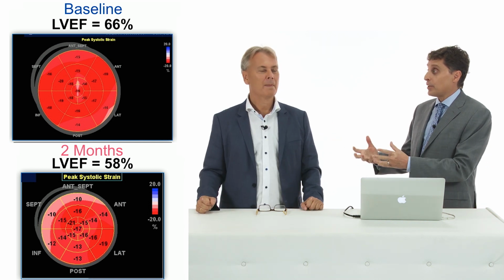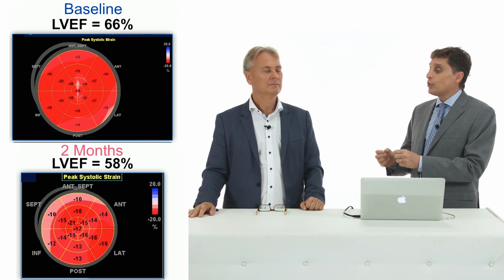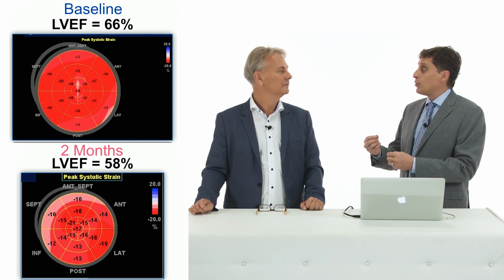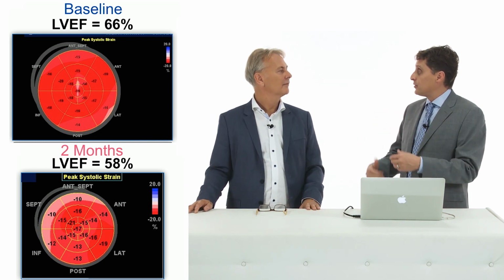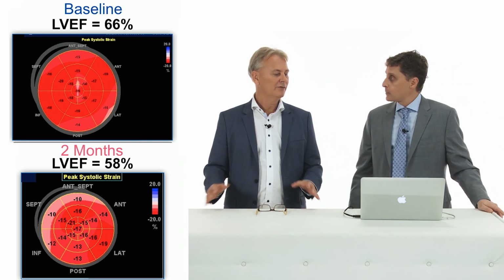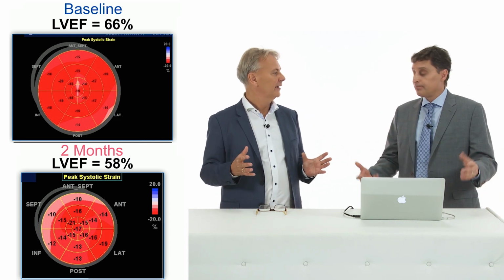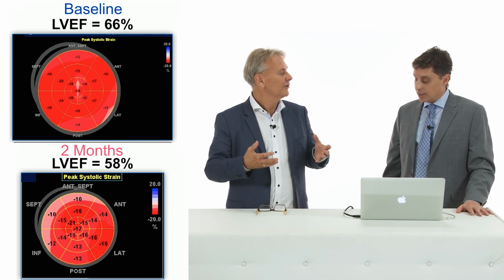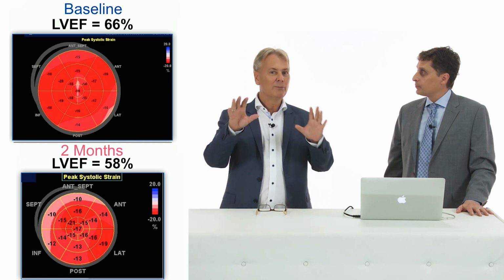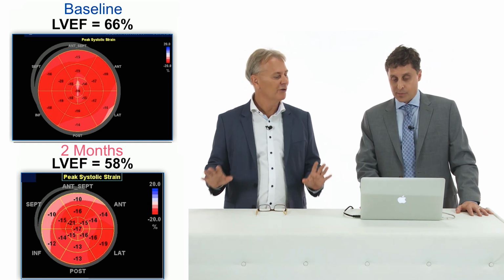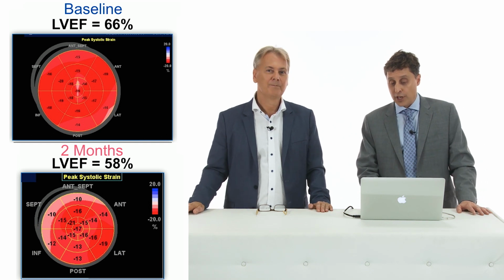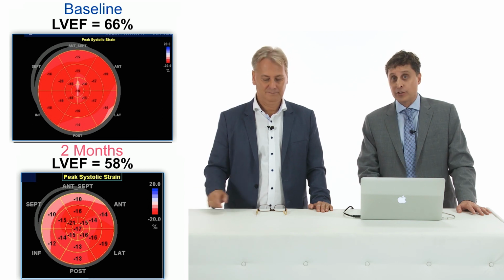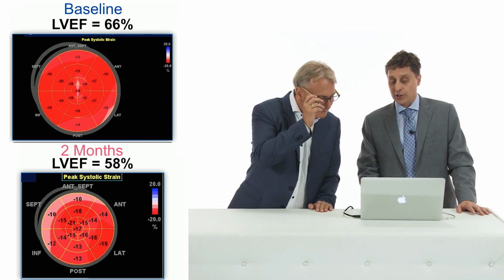Yes, it does. I can't explain exactly why that's the case. As we know, there is a small base to apex gradient in strain, where strain's a little higher at the apex than the base. But maybe with dysfunction, this gradient actually gets larger, meaning that sometimes you even see hyperdynamic function at the apex, even in chemotherapy, while the base gets worse and worse. So I think the bullseye display alone is so impressive because it already shows you that something is going on here. Yeah, you nicely appreciate that. That's a very good observation, Tommy, where we can see this reduction in strain more in the basal segments, where these apical segments remain somewhat preserved.